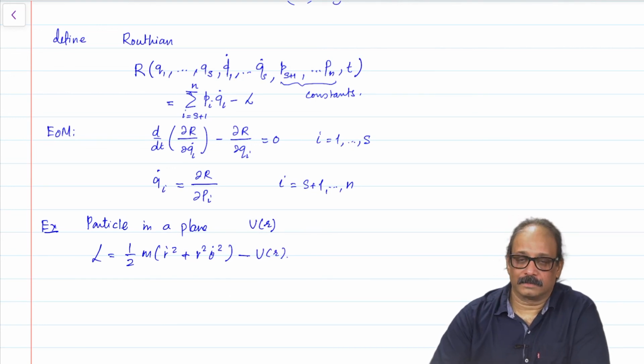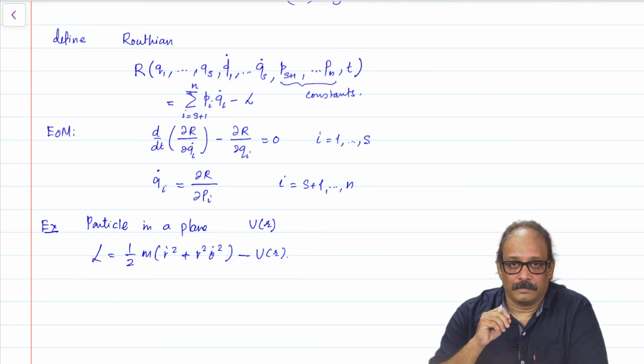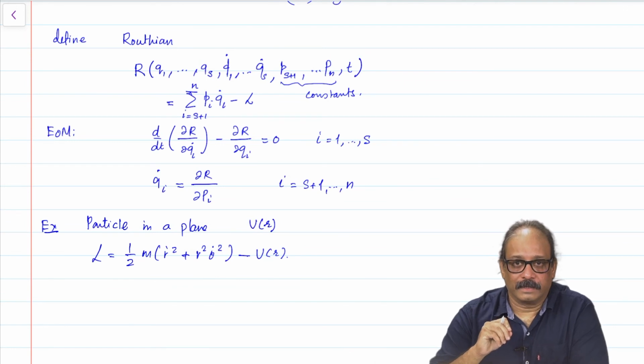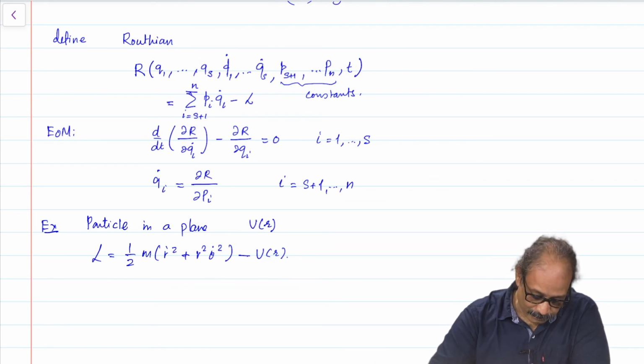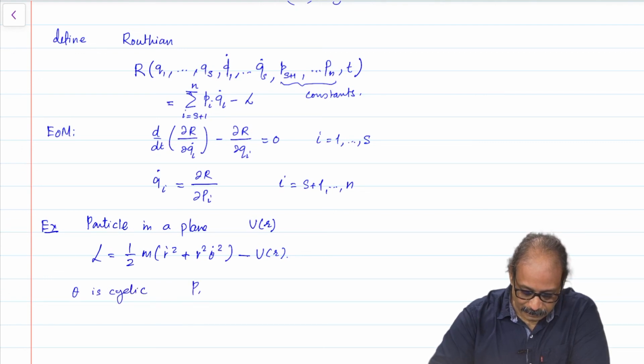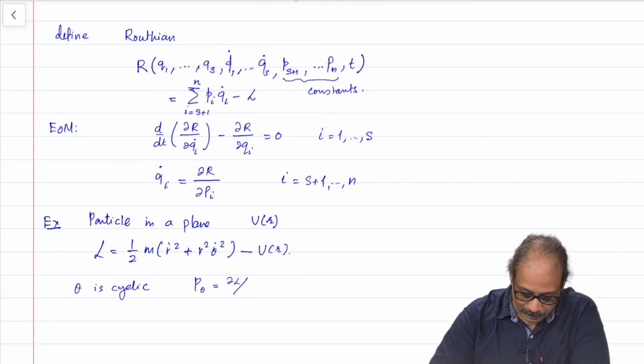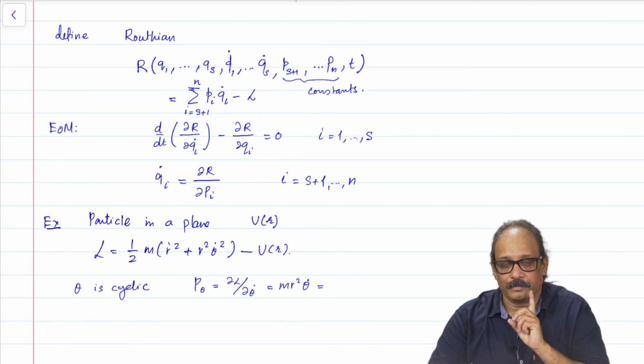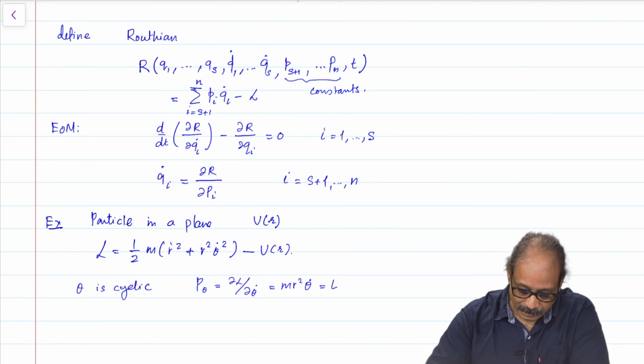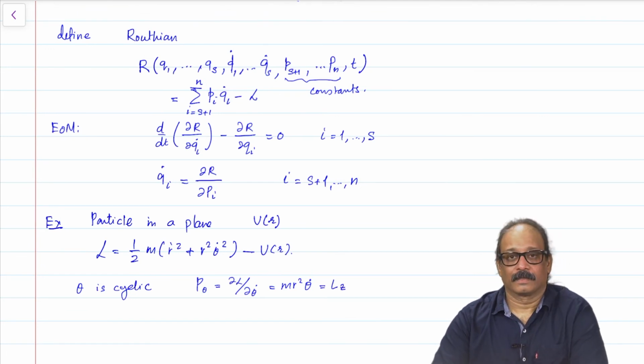Okay. This is the Lagrangian. Immediately we see the variable theta is cyclic. Because theta is cyclic, we know that p theta, which is equal to del L by del theta dot, is equal to m r square theta dot, and this must be equal to a constant. I am going to call that constant Lz.